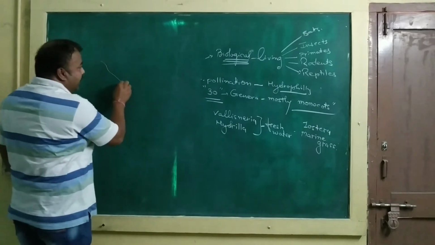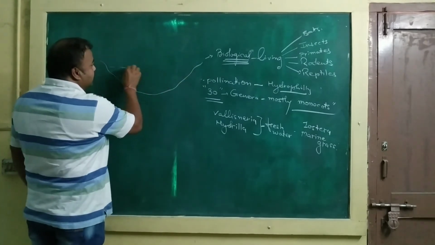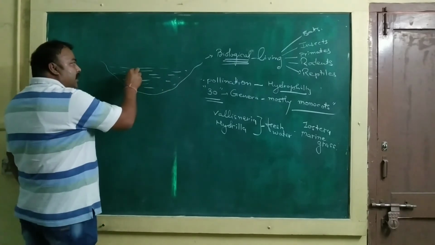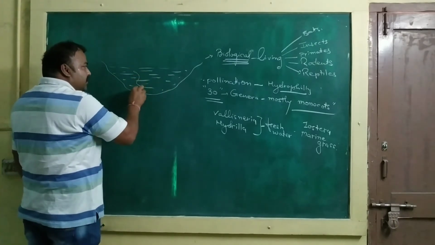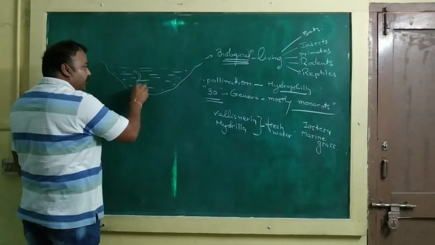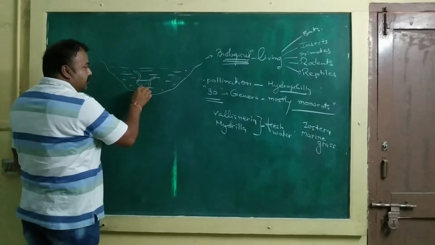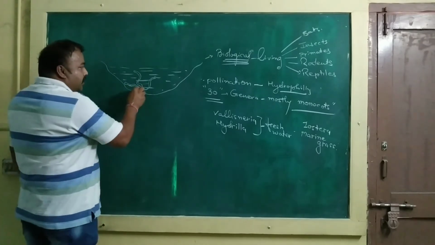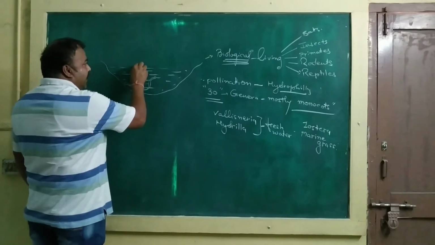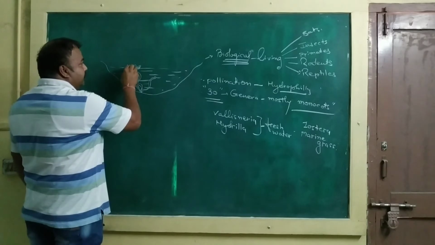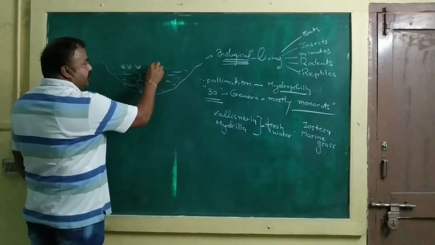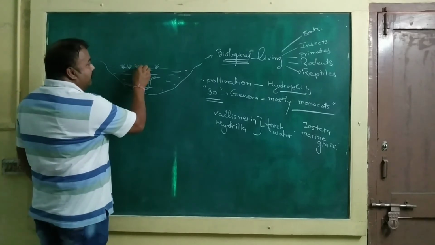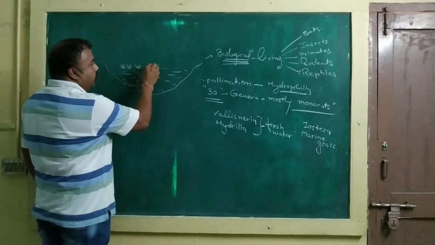See, in Hydrilla and Vallisneria, let me talk about Vallisneria. Vallisneria is a fixed, submerged kind of plant. These are the leaves of Vallisneria. The male flowers become detached from the plant, come onto the surface of the water, and release their pollen on the surface of the water.